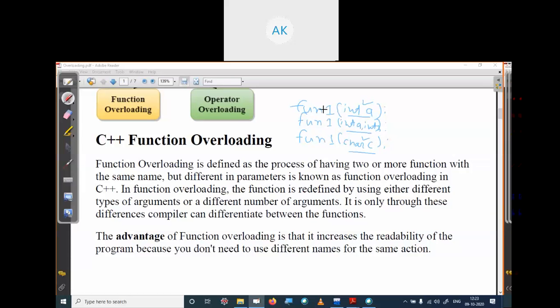As you can see, there are three functions with the same name, so we can easily understand what operation we have defined under this function name. In simple words, function overloading means the name of the function is the same, but the list of arguments is different to differentiate the functions.